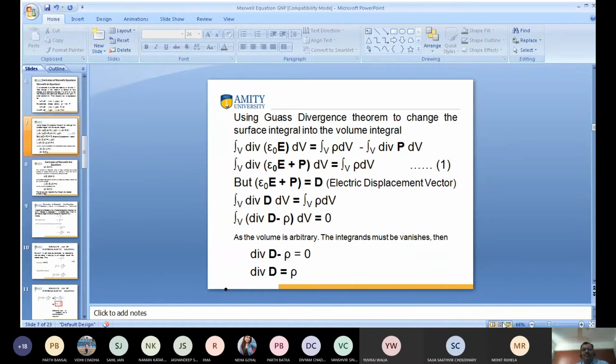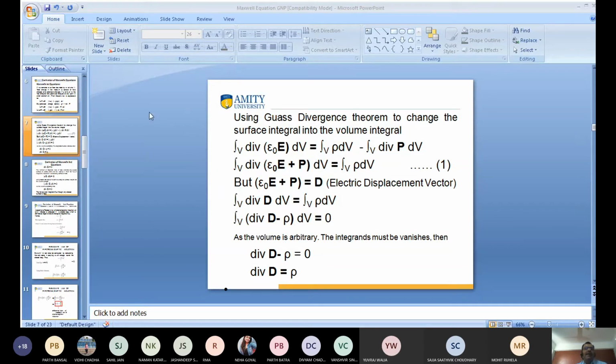Now second PPT. Using the Gauss-Jordan theorem to change the surface integral into the volume integral, only on the left hand side. So when I convert the surface into a volume integral, we use divergence. So the volume integral of divergence of epsilon 0 E dv is equal to the volume integral of rho dv minus the volume integral of divergence of p dv.